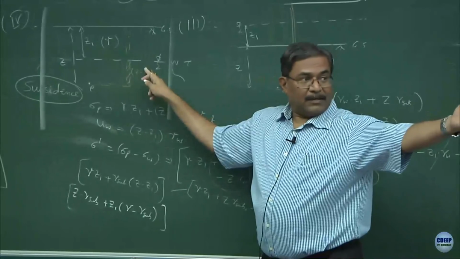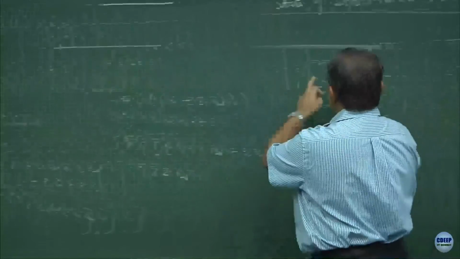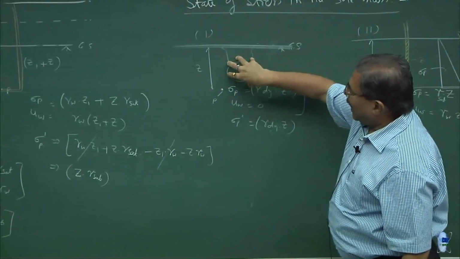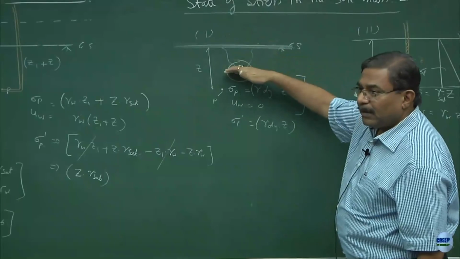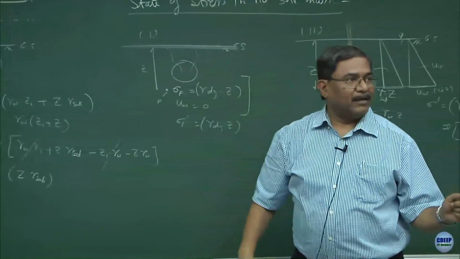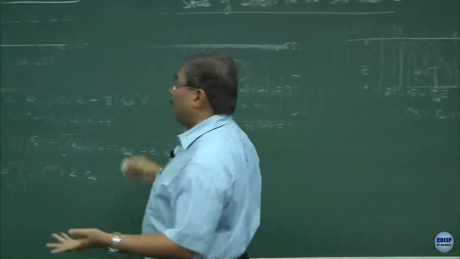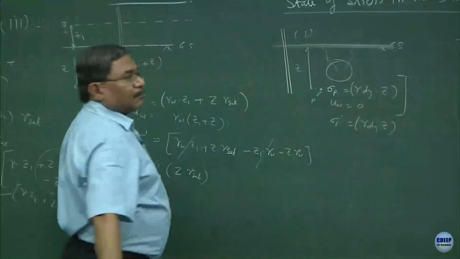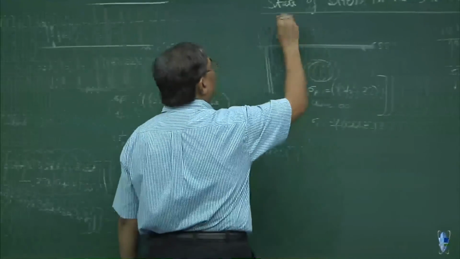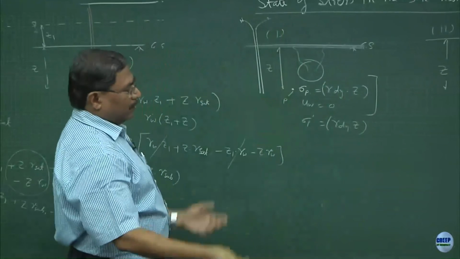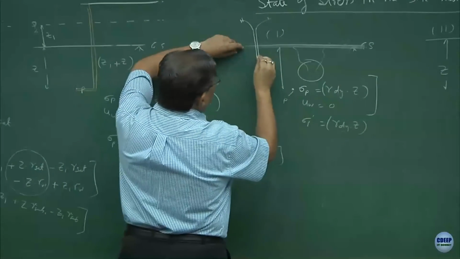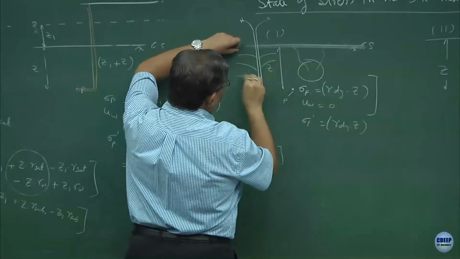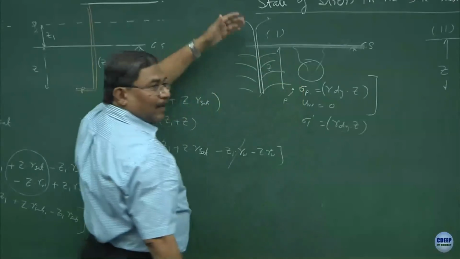You were talking about the same thing, lack of confinement. What has happened here is a different case. Because of creating a void, I have allowed water to seep in. Any type of lowering of the water table is going to cause this. I might be doing pumping also. I can install a pump over here, tube wells, and these tube wells take out water to irrigate the land or for whatever industrial purpose. Initially the water table was somewhere here, then it went down to this and this and this, and everything will collapse.